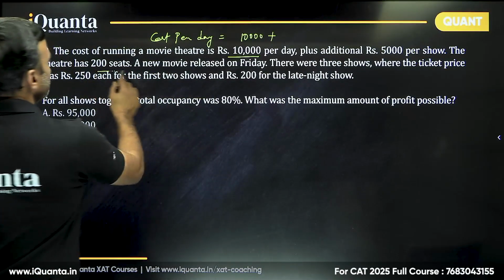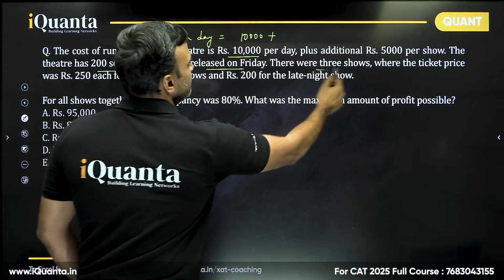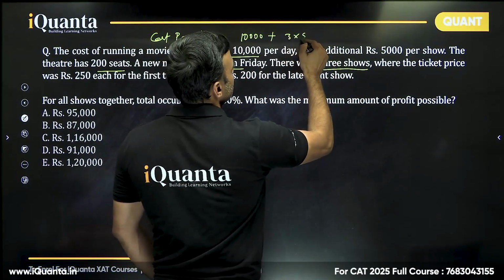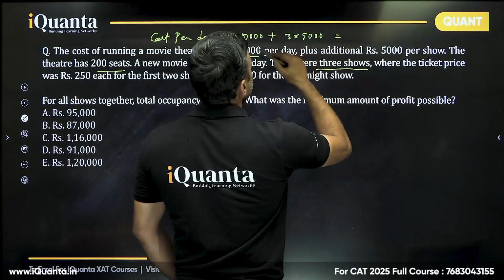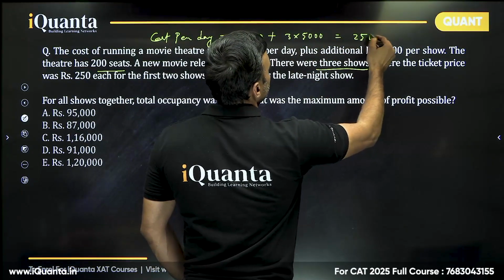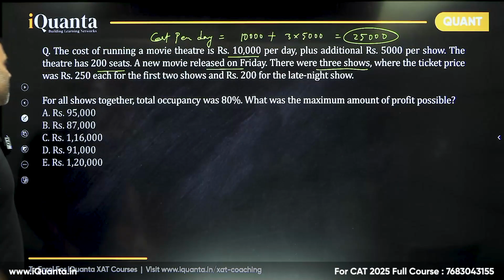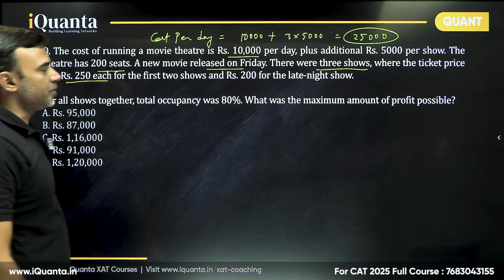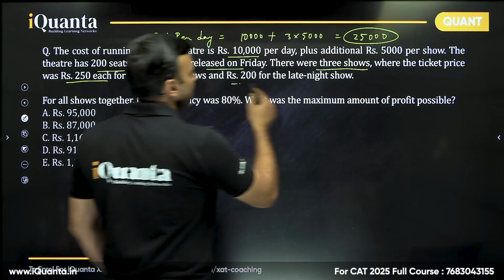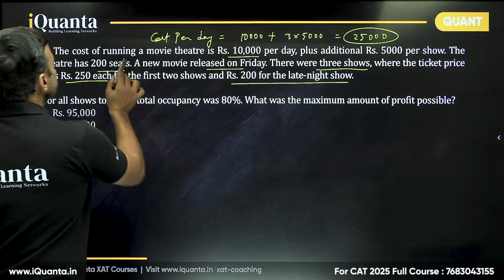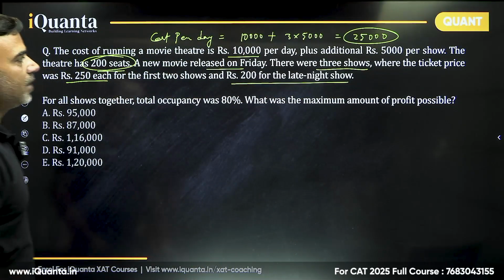The theater has 200 seats, and a new movie was released on Friday. There are 3 shows, so 3 into 5,000 is 15,000. So 15 and 10, 25,000 is the total cost. The ticket price was 250 rupees each for the first 2 shows and 200 rupees for the late night show. The capacity is 200 and there are a total of 3 shows.